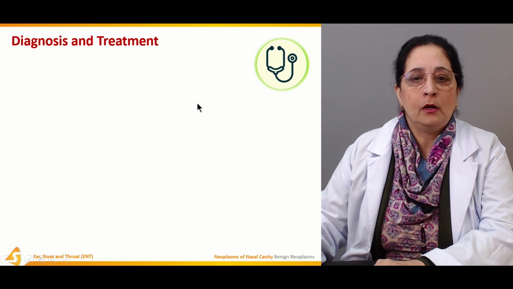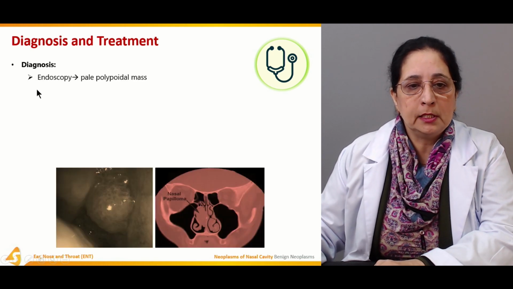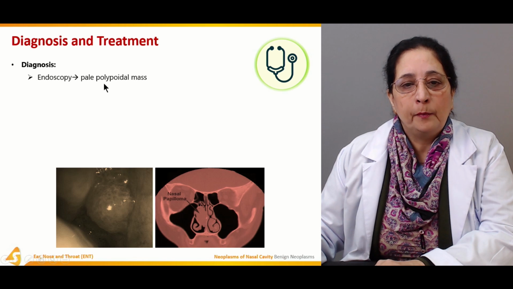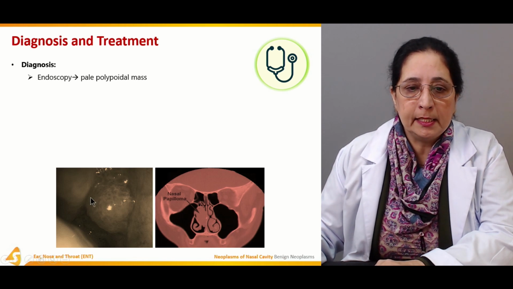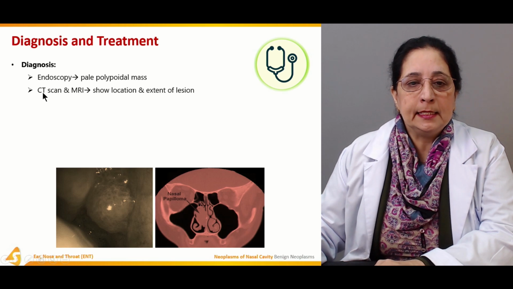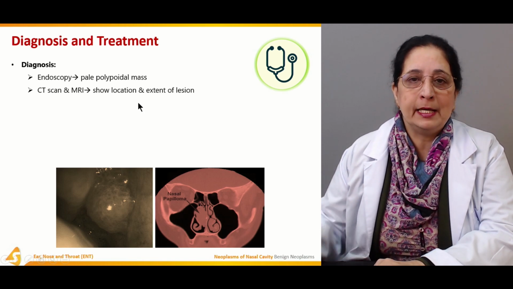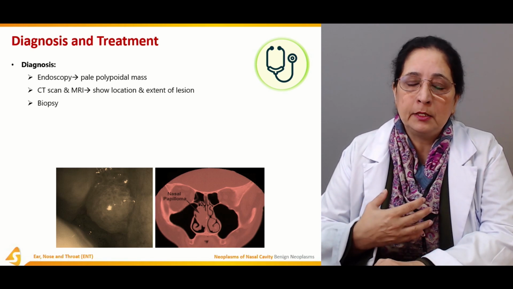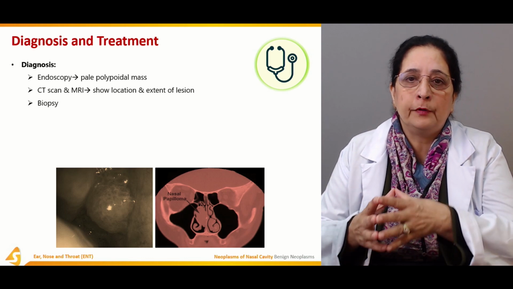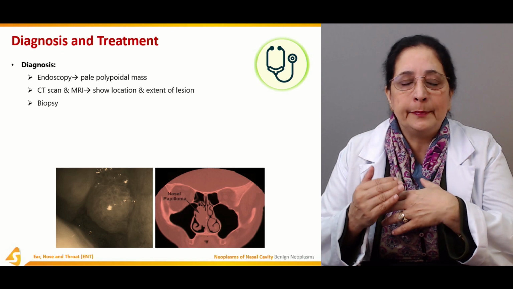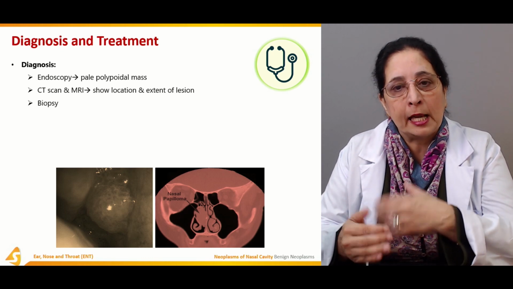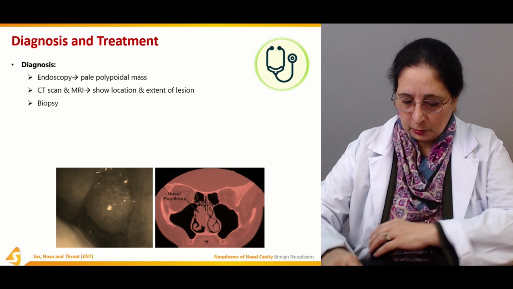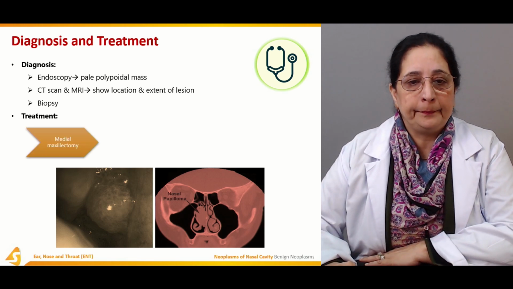Diagnosis and treatment of these papillomas. For diagnosis, endoscopy is performed. On endoscopy, there is a pale polypoid mass. You can see the polypoid mass. CT scan and MRI show the location and extent of the lesion, how far and how deep it is. Biopsy is usually performed, always should be performed, to find out whether it's a benign neoplasm or a malignant neoplasm, what type of cellular changes, what type of morphology is present. So biopsy.